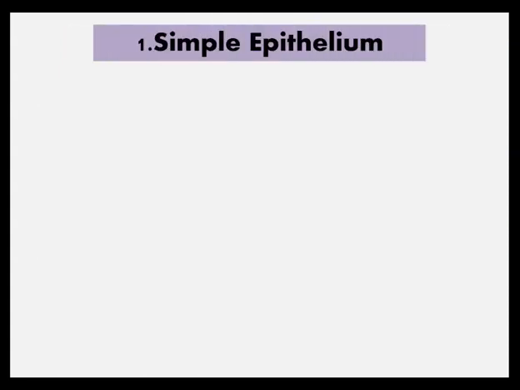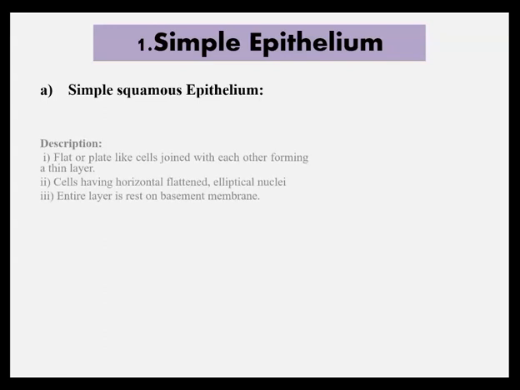So first type of epithelium is simple epithelium. This simple epithelium has cells of tissue found in a single layer attached to the basement membrane. The first type of simple epithelium is simple squamous epithelium.